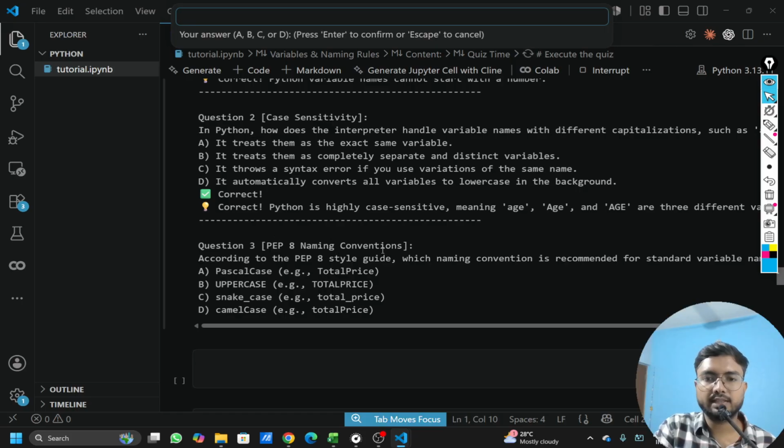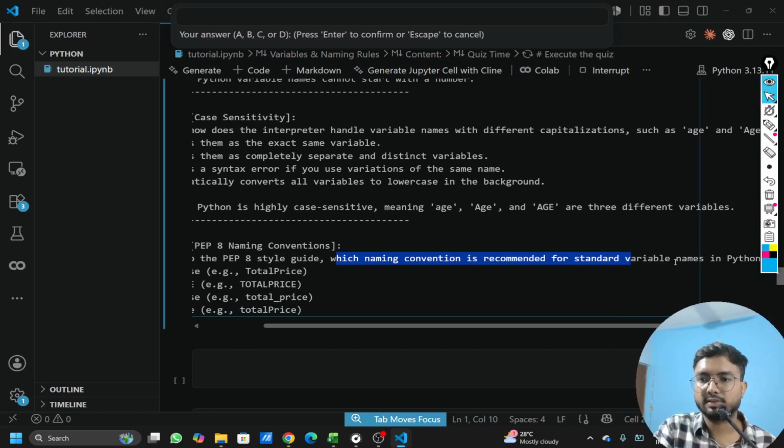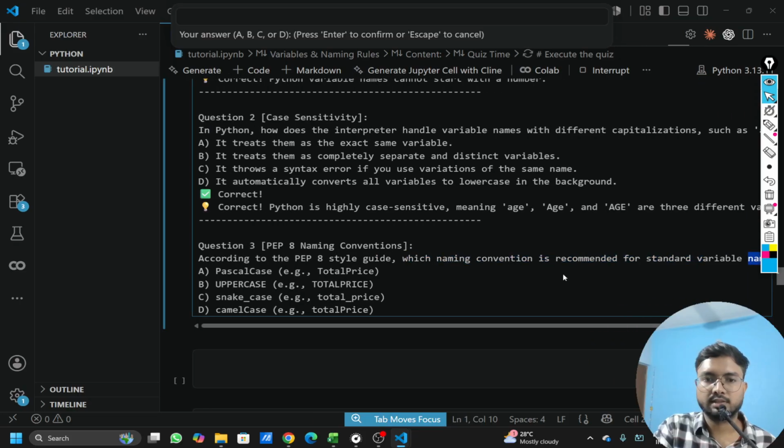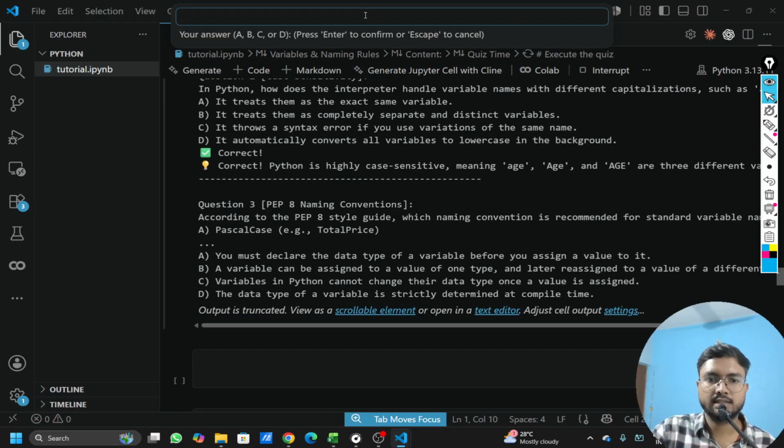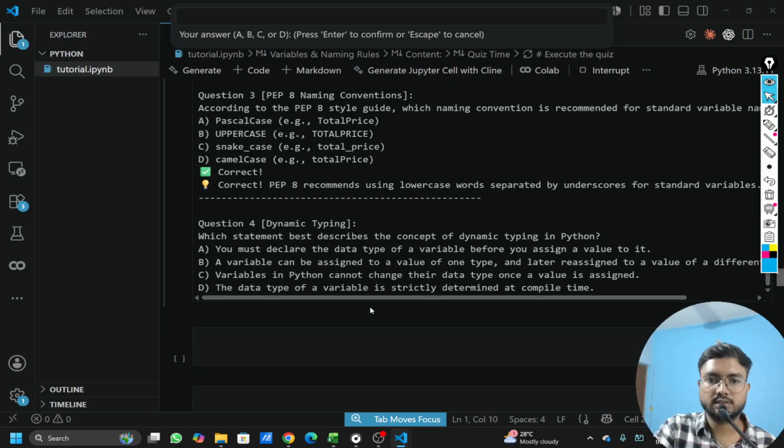Third is like PEP 8 is the naming convention style guide that we already saw. Now, which naming convention is recommended for standard variable names in Python? So, what is the naming case standard that we follow here? The snake case that we have already seen, right? So, we try to have this kind of naming, underscore and lowercase, all of them. So, let's go with option C, and let's go to the next question, 4.